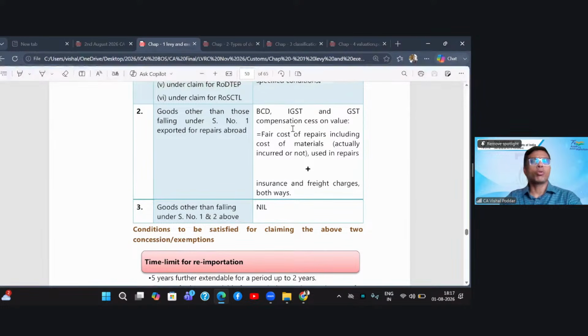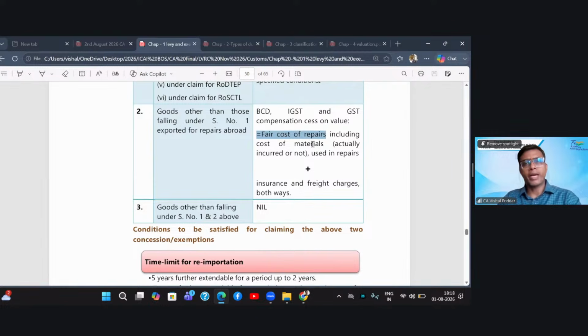You don't have to pay the entire customs duty on the full value. Rather, you pay the customs duty with all its components like BCD, IGST if applicable, GST compensation cess on only the repairs portion. So whatever is the cost of repairs that is incurred outside, on that you will have to pay the basic customs duty.